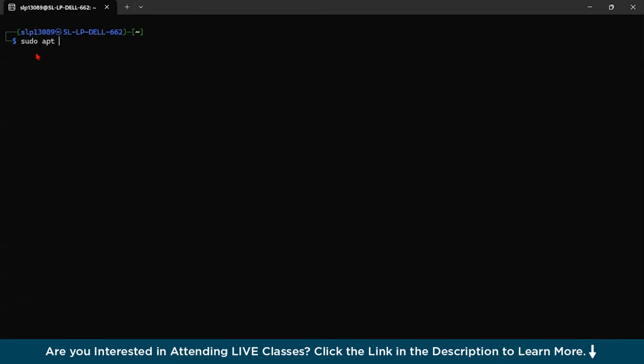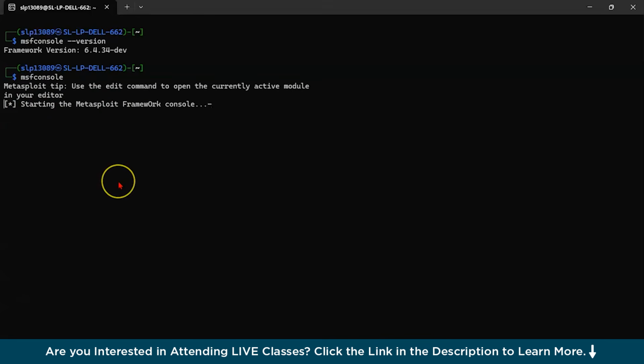Type this command: sudo apt install metasploit-framework and type Y. It is going to install the Metasploit framework. Since I have already installed it, I need not do it again. If you want to verify the installation, type msfconsole and then type version. You could see you will get something like this. The version number is 6.4.34-dev.